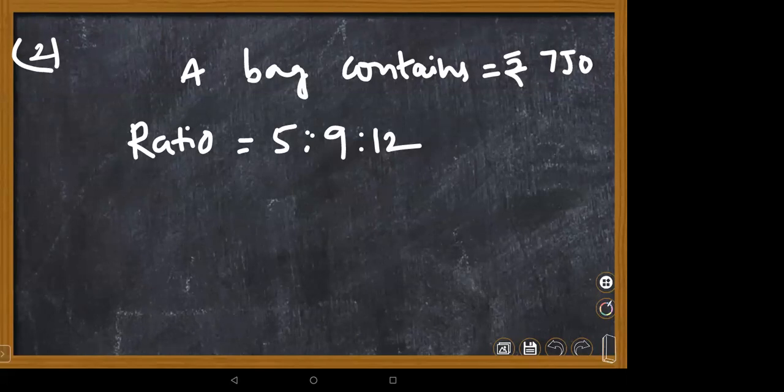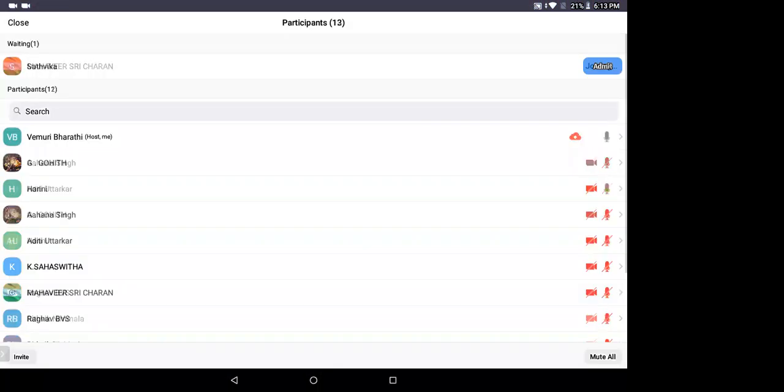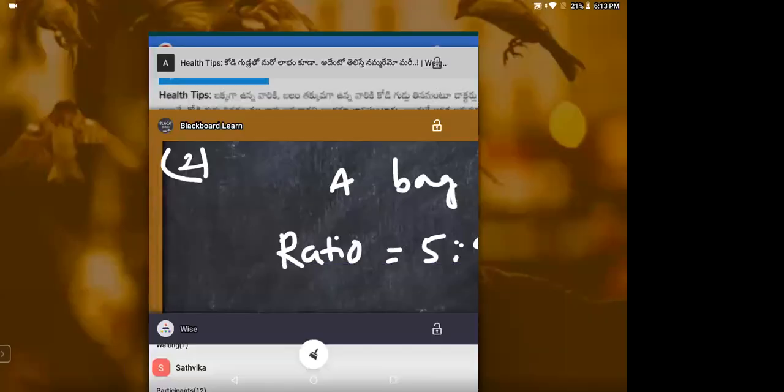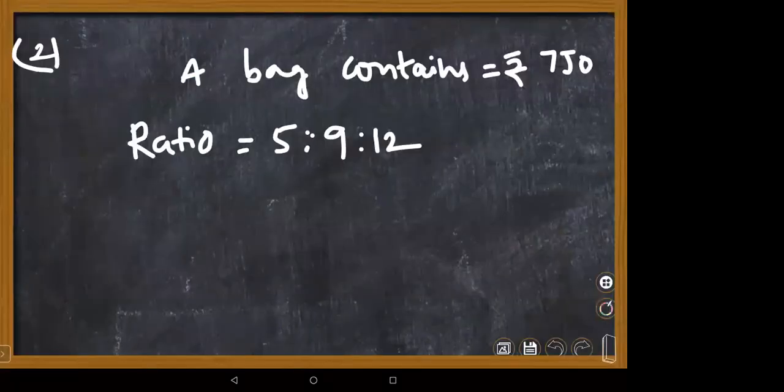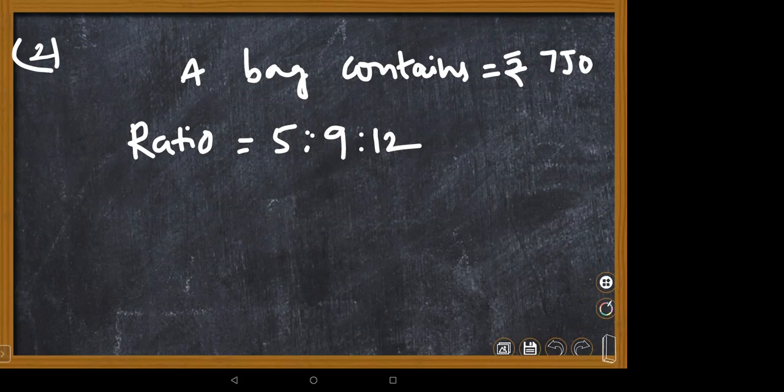So what you have to do is 5 plus 9 plus 12? Directly? Is it correct to do it directly, Harini? No, ma'am, you have to convert rupees into paisa, into the same units.